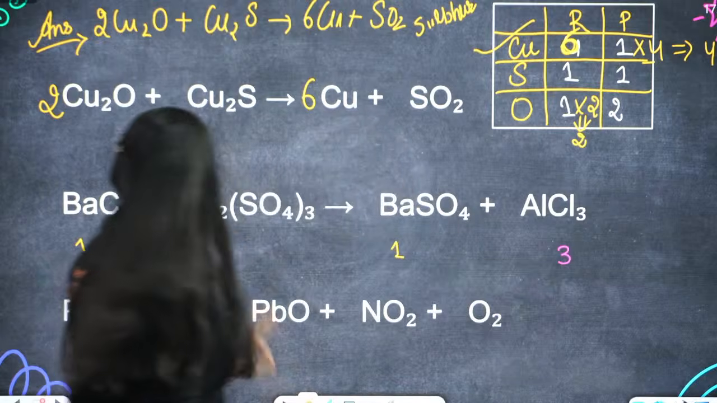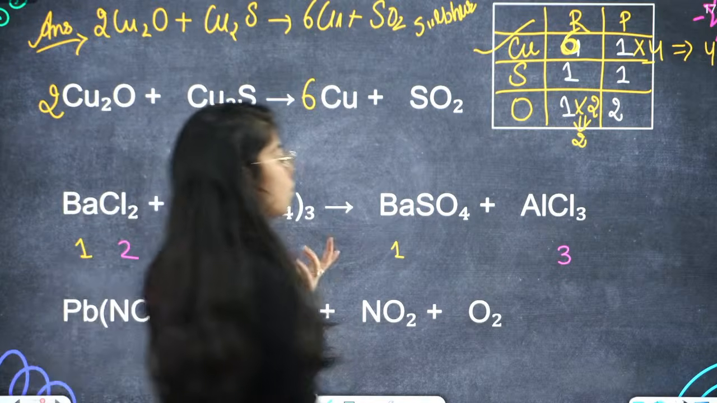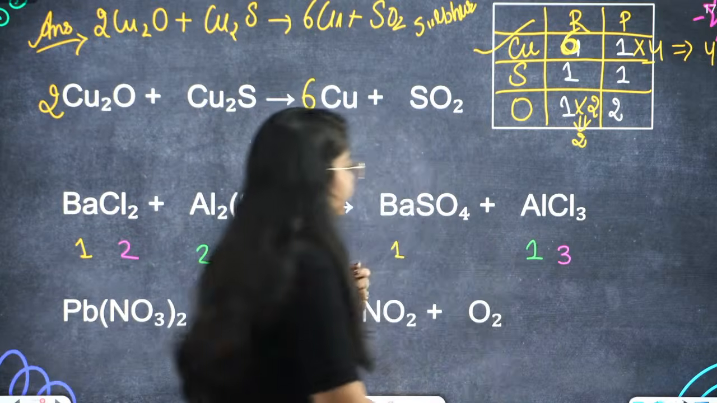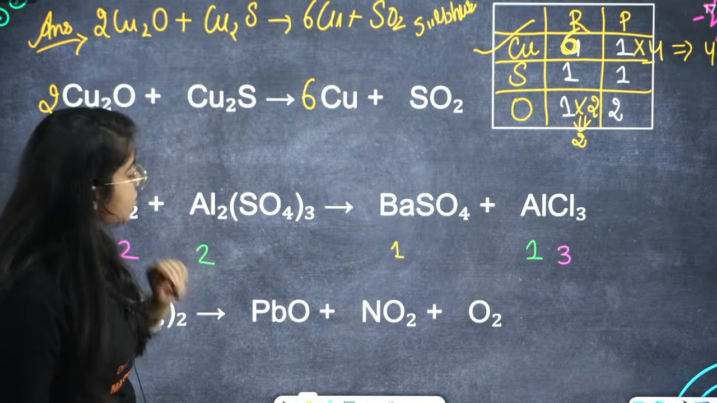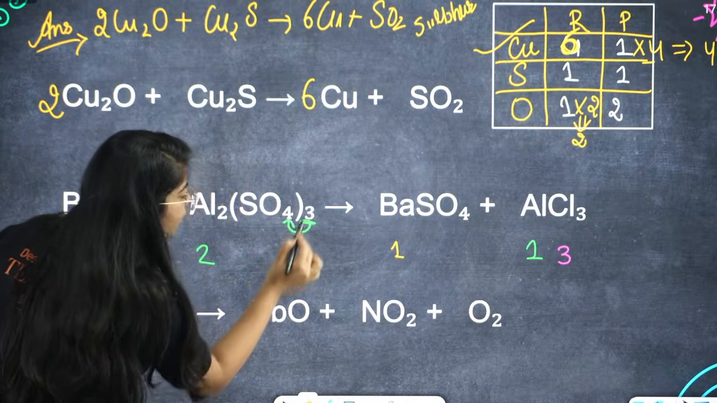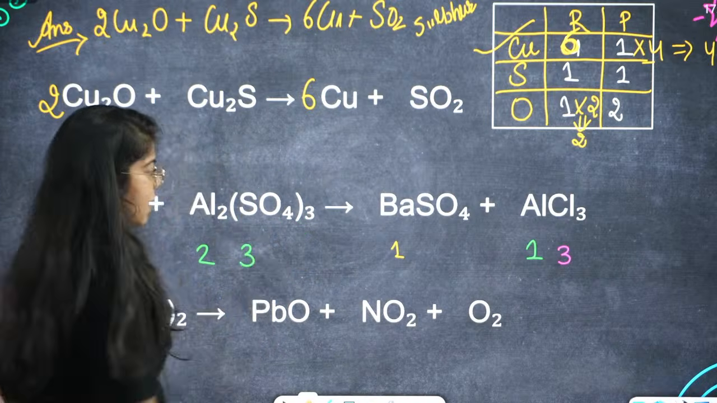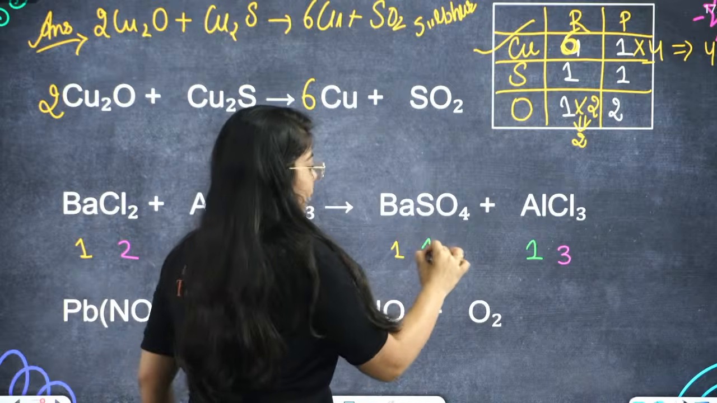Then we have aluminium 2 on the reactant side. Aluminium is only 1 on the product side. Done. And S is 3. See, this will multiply with both of these inside the bracket. So S is 3 on the reactant side, S is only 1 on the product side.